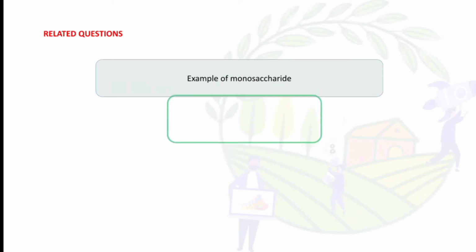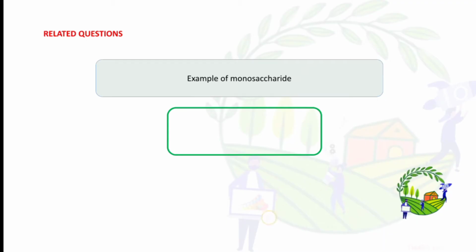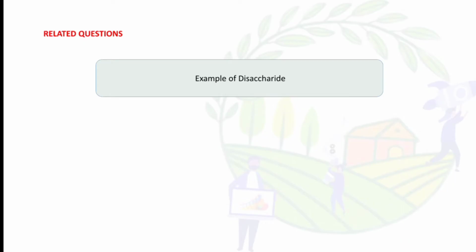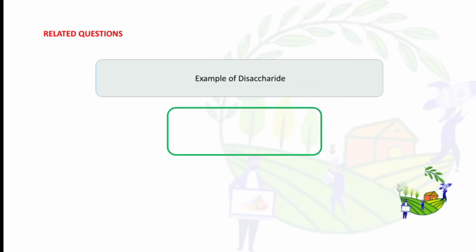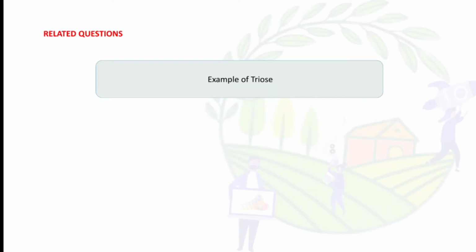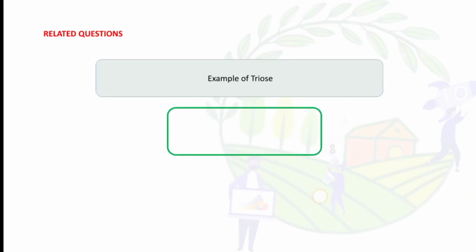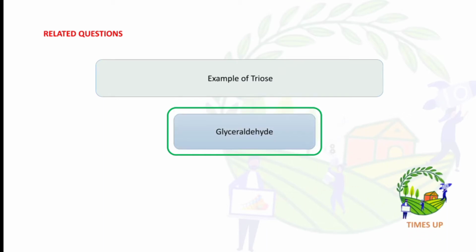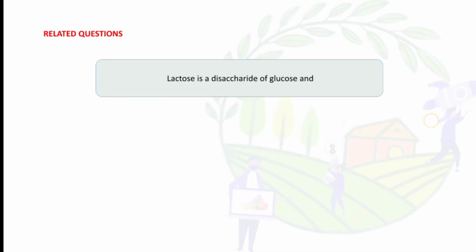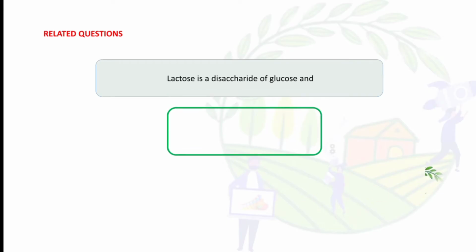Example of monosaccharide is galactose. Example of disaccharide, maltose. Example of triose, the answer is glyceraldehyde. Lactose is a disaccharide of glucose and galactose.